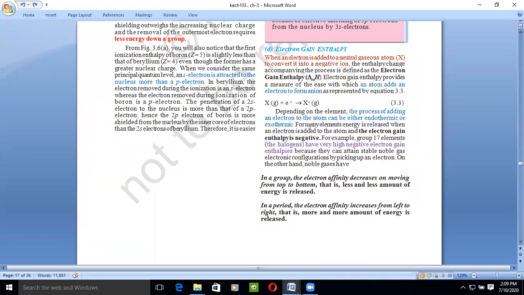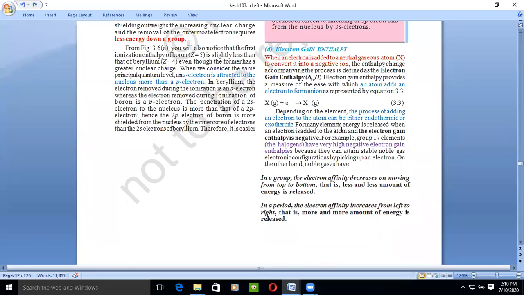Exo means heat is released whenever the electron is added to this atom. And endothermic means the element requires energy to add an electron. Okay, endo means inside the reaction, exo means outside the reaction. If heat is going inside the reaction, it is endothermic. If heat energy is evolving during the reaction, it is exothermic.